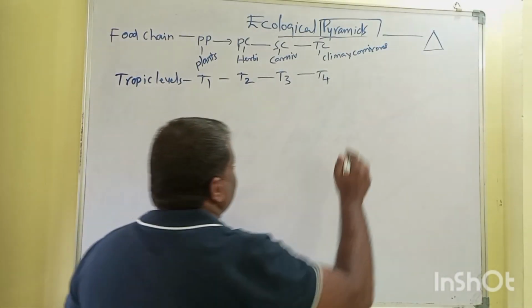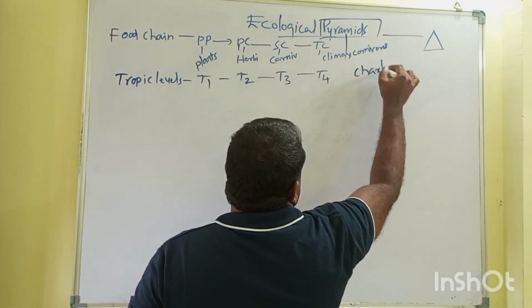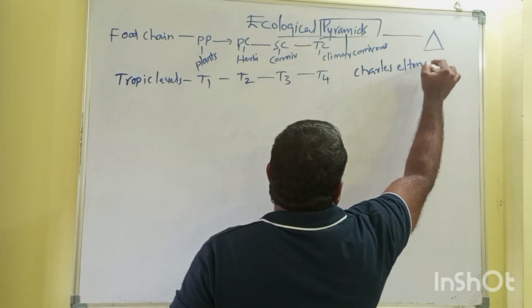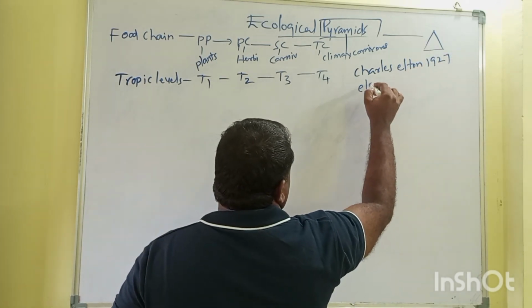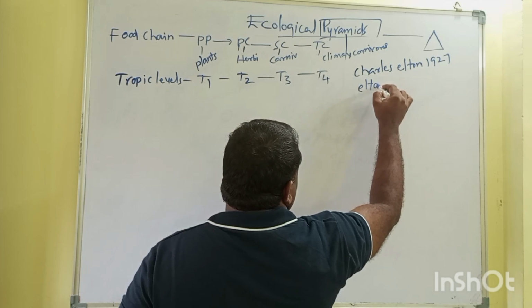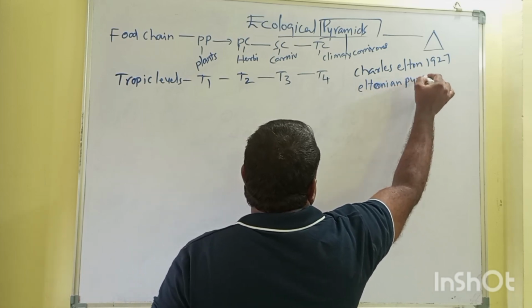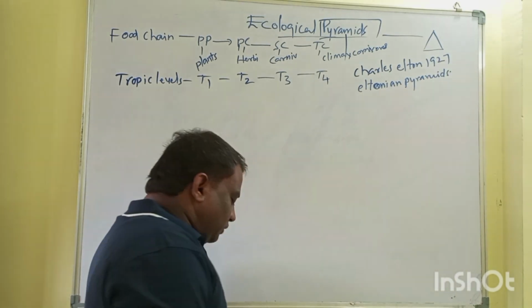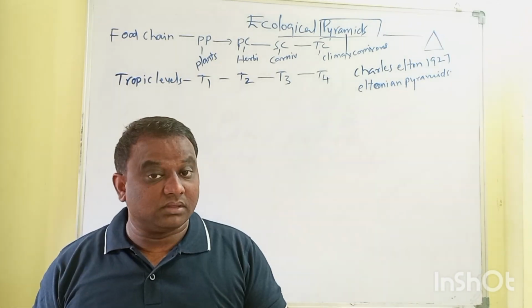The concept of ecological pyramids was given by Charles Elton in 1927. That is the reason these pyramids are also called Eltonian pyramids. Charles Elton tried to explain the relations between different trophic levels within the ecosystem.